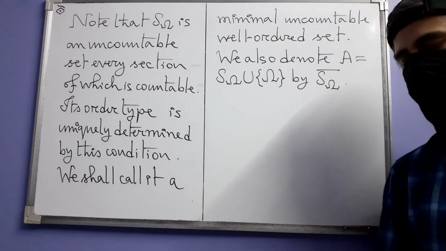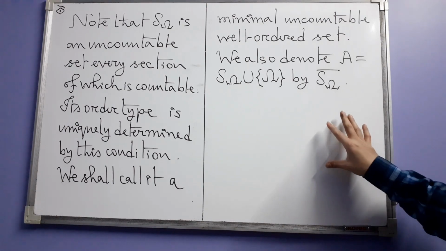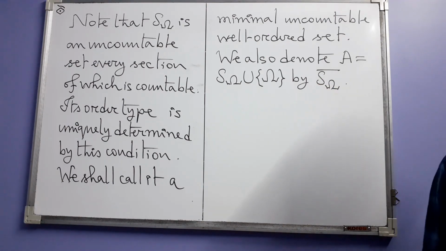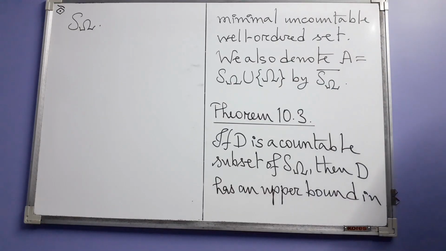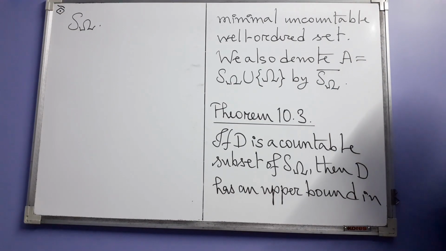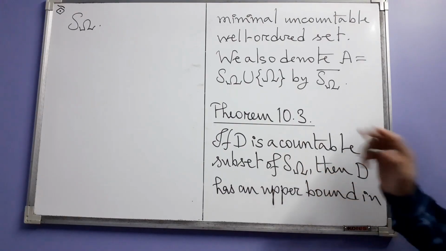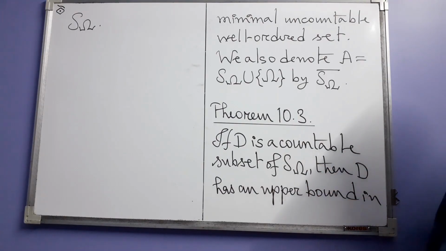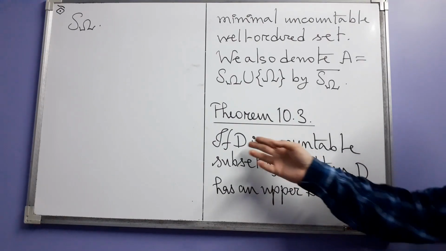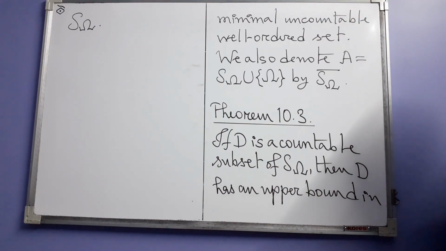Now finally, there is a very useful property of this S omega that we see in the next result. So this is the result about S omega. The result says that if D is a countable subset of S omega, S omega itself is uncountable, but say you consider a countable subset D of S omega, there is a point where you may get confused.